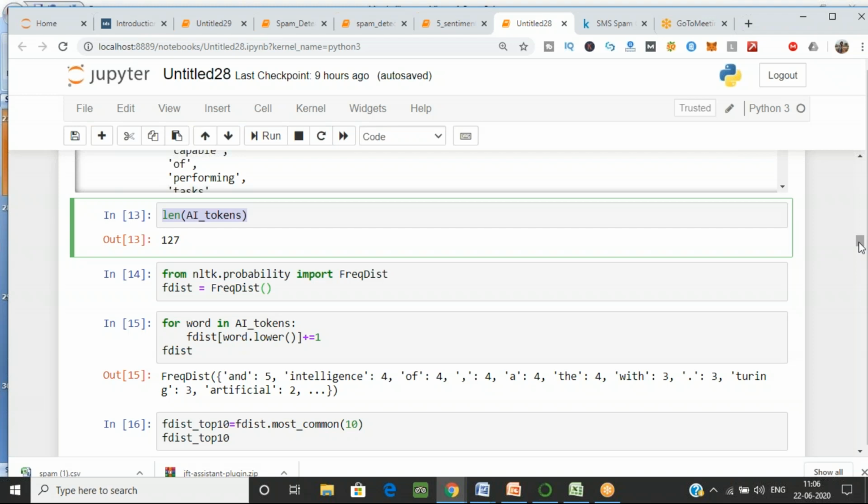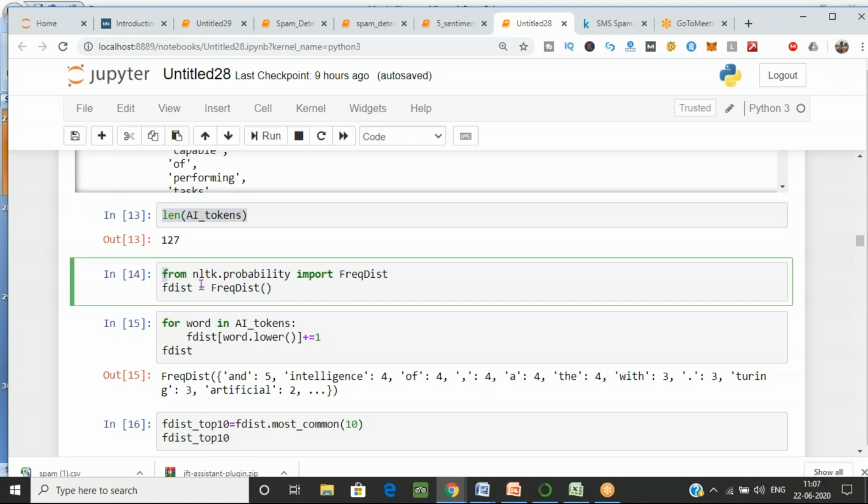So if I want to find how many times a word is used, I have to find the frequency. You can also do that with the help of this library, from nltk.probability. In NLTK, I have the probability library, and you import FreqDist, the frequency distribution. I have created one variable, called that function, and used a for loop for finding the frequency distribution.